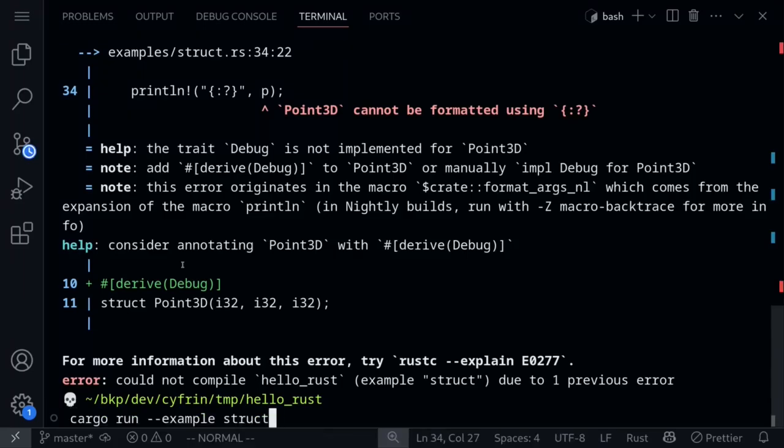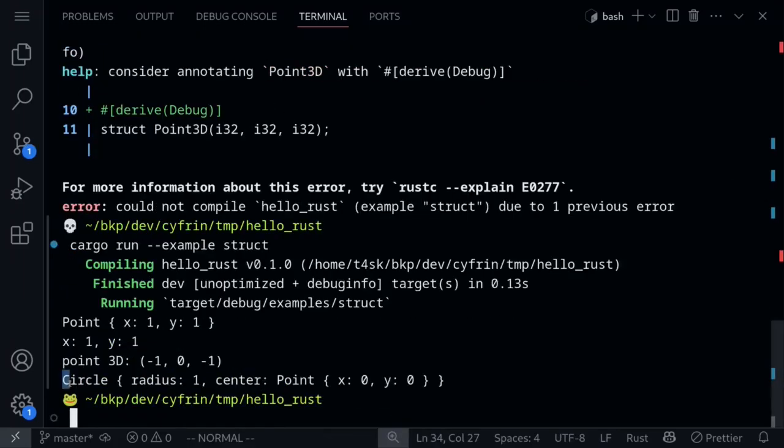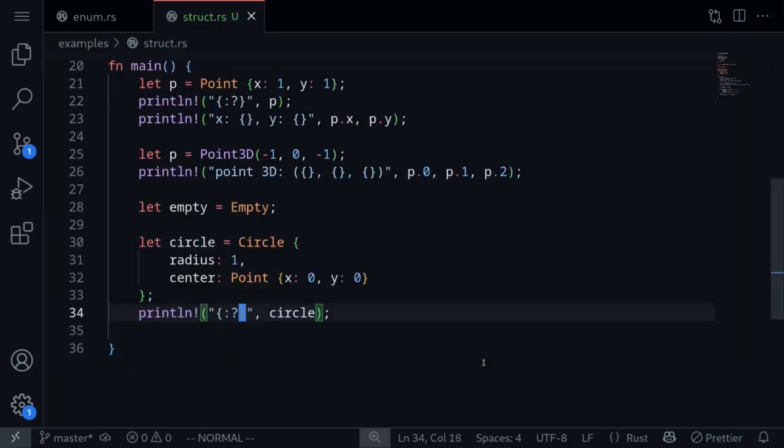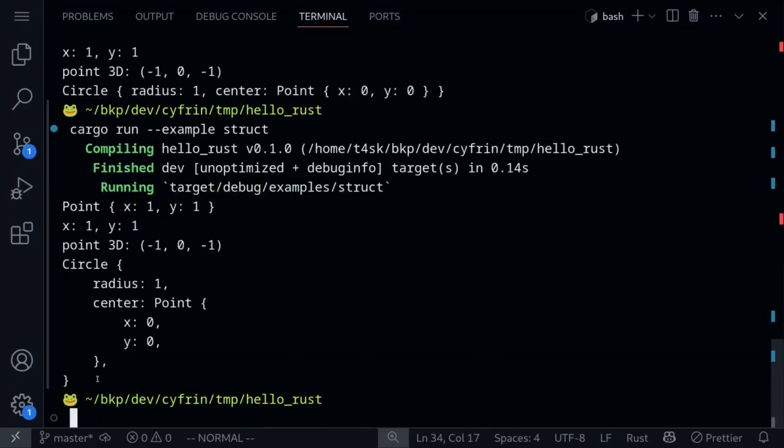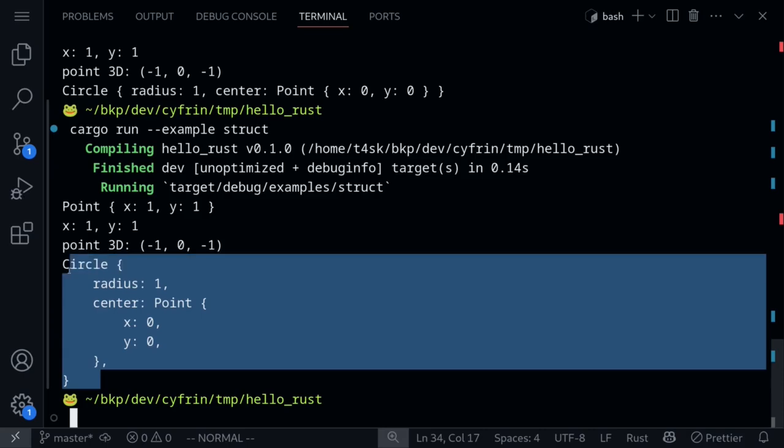Now if we print this out, you'll notice that the circle struct is printed on a single line. If you wanted to make this pretty, then you can put a hashtag here between the colon and the question mark, execute the code again, and this time we get a prettier formatted circle printed out.